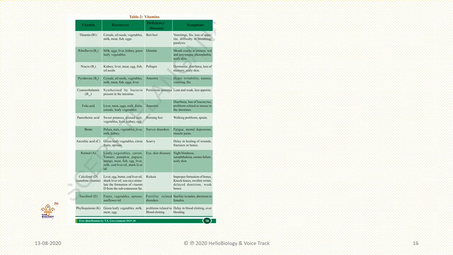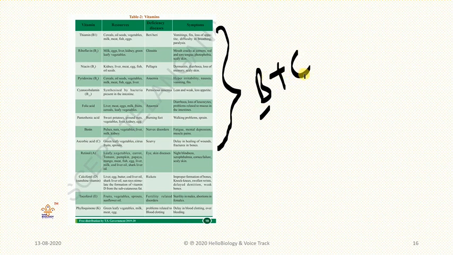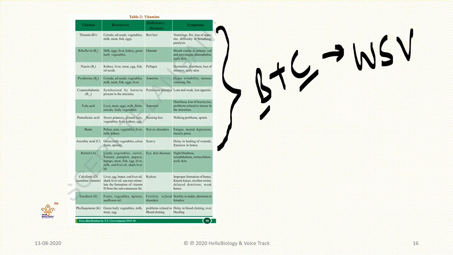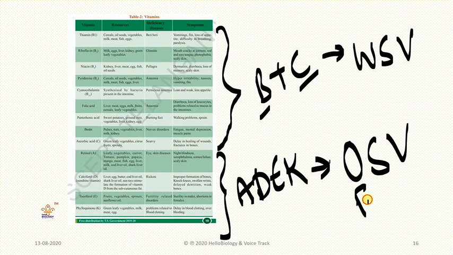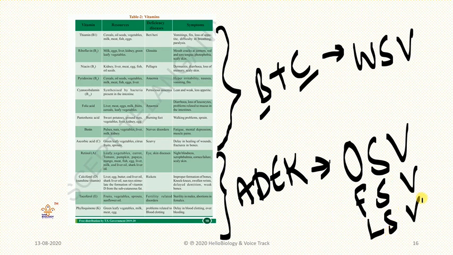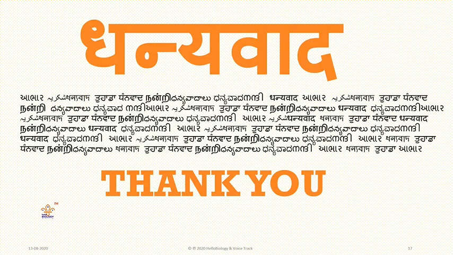So what we have discussed: the vitamins B complex and C are called water soluble vitamins. And these four, A, D, E, K, are called oil soluble vitamins, or fat soluble vitamins, or lipid soluble vitamins. If you see this class once again, then you will understand complete vitamins. You will score 100% marks in your coming exams. Understood? So without wasting time, make a read.